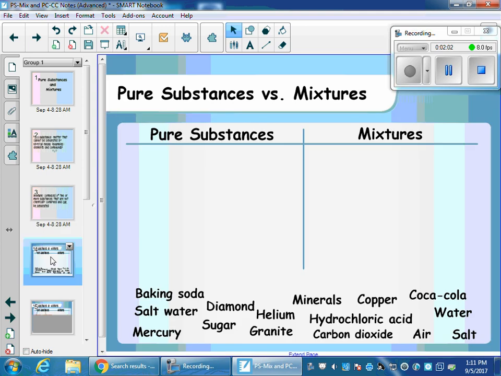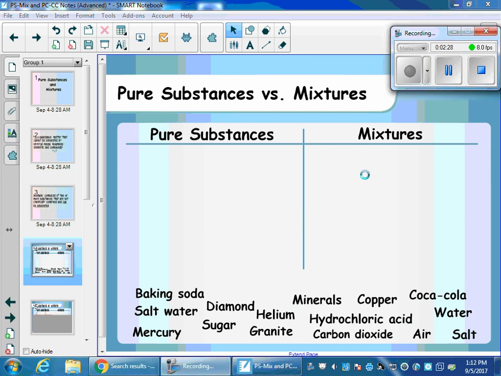So what I want you to do is, you have a list of 15 different things, and I want you to tell me whether it is a pure substance or mixture. So go ahead, pause the video, try to work through those. The ones that are pure substances, you also want to list if they're an element or a compound. So I want you to pause and do that right now, and then we'll come back and go through the answers.